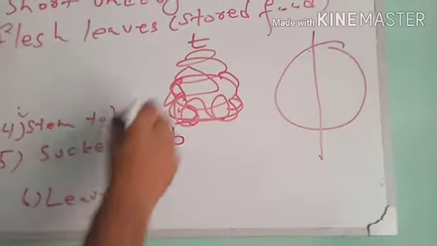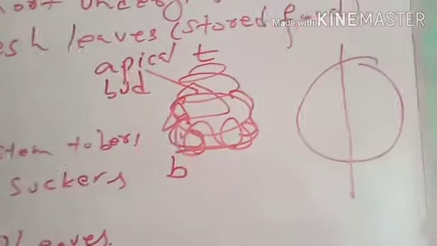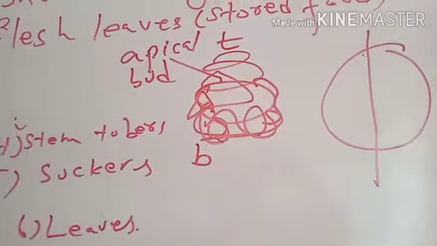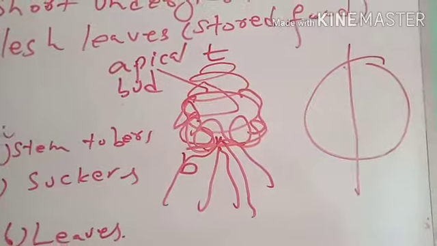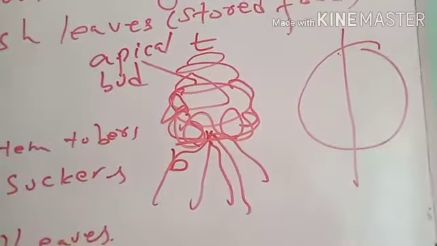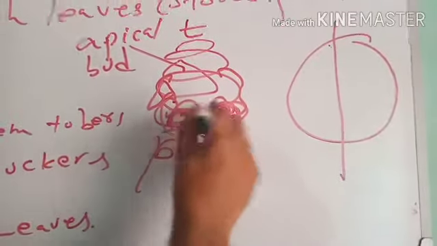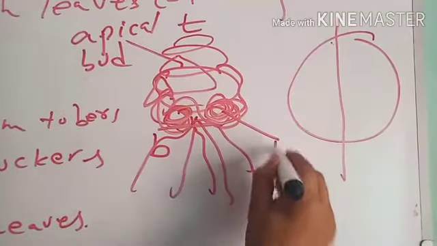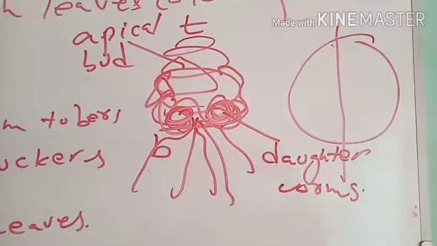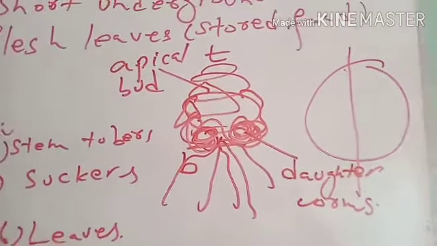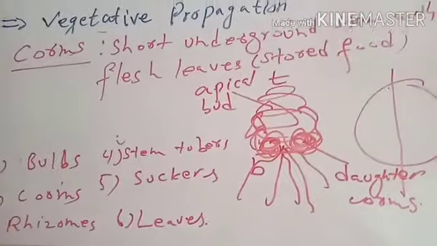Near the top of the corm apical buds are present, and near the base or bottom of the corm adventitious roots arise, and this apical bud will give rise to the shoot of the corm. You see the more round areas in the base; these are daughter corms or new corms. The plants which vegetatively propagate by corms include garlic and lilies.